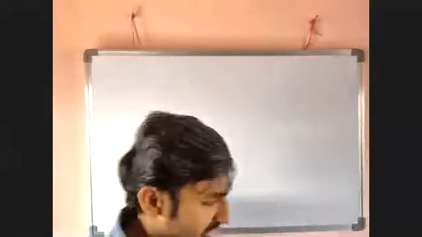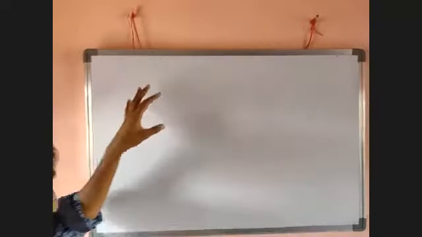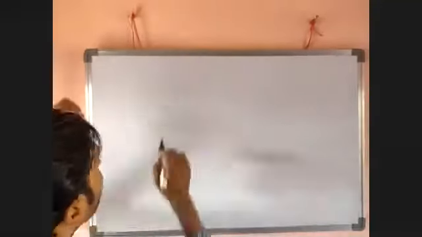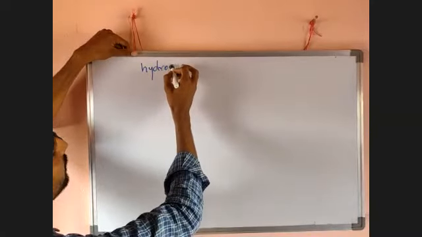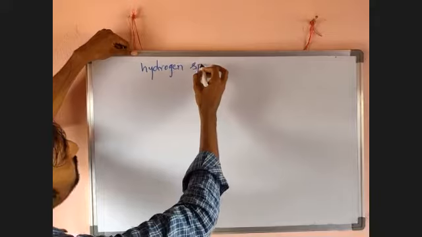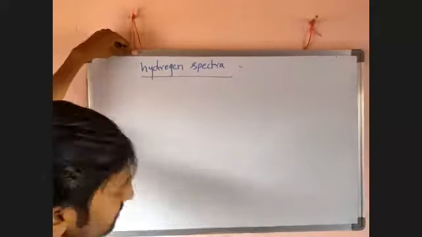Now hydrogen spectra, in our textbook they mention just a few points, but Bohr explained hydrogen spectra. I will explain complete hydrogen spectra here. Hydrogen spectra is a line spectra.